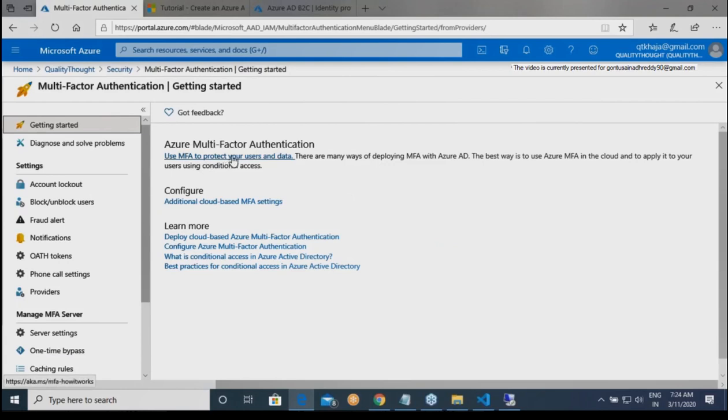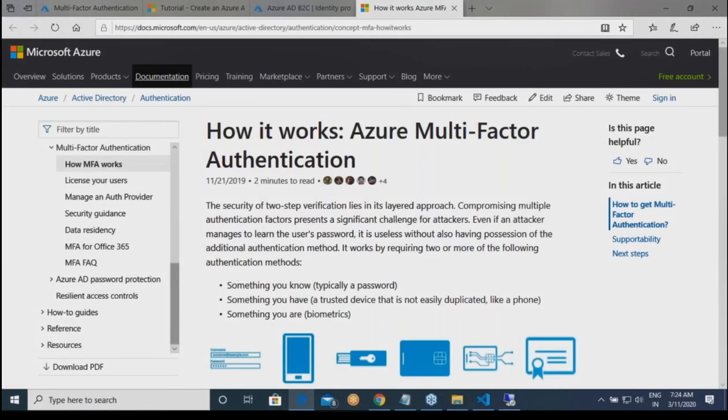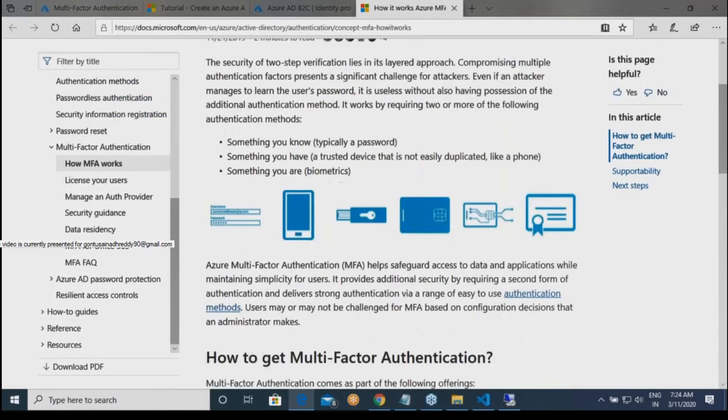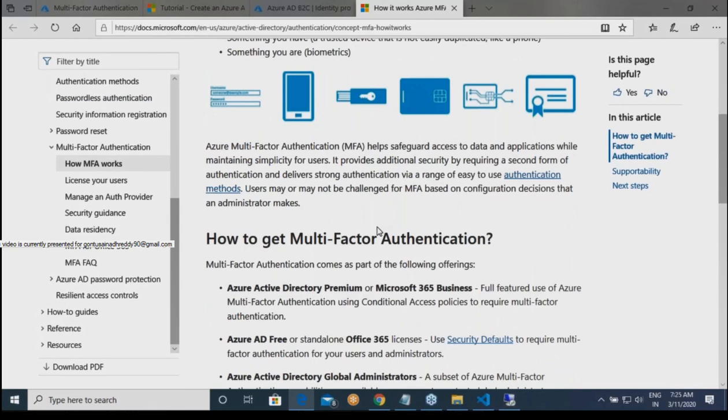It is trying to tell you to use MFA to protect your users, and how this whole MFA concept works. An easier way to understand MFA is whenever you do an internet banking transfer, along with your internet banking credentials, is it not sending an OTP? Why do we need a second level there? Because if someone gets hold of your net banking username and password, you are still protected with one more level of security.